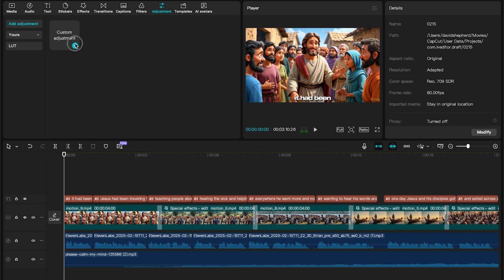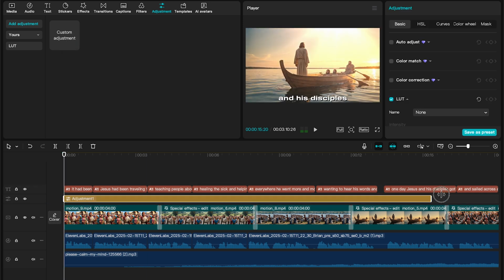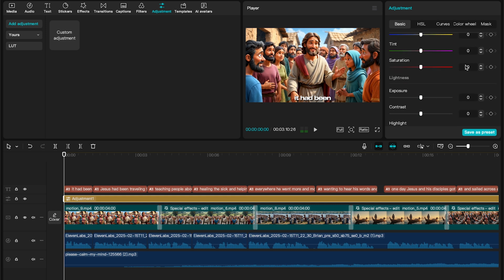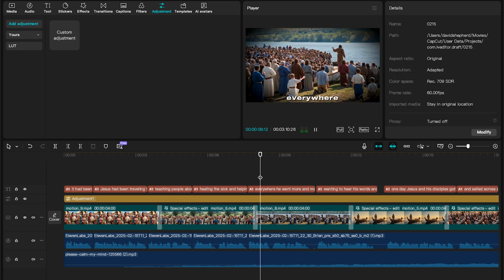Finally, let's tweak the colors to make everything stand out. Go to Adjustments in the top right and add a custom adjustment layer to the timeline. Stretch the layer so it covers the entire video. Then increase the saturation to 10. This will make the colors brighter and more attention-grabbing. And that's it. Our video is ready.